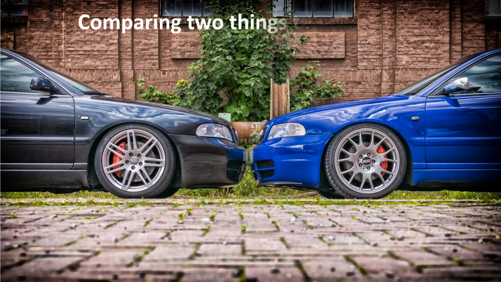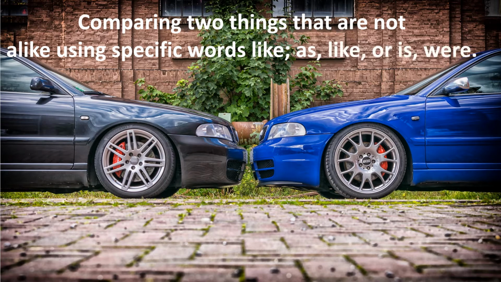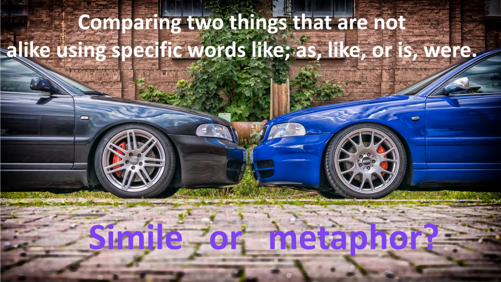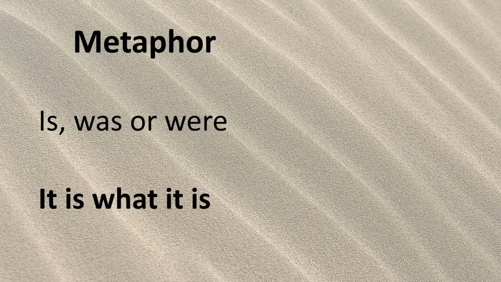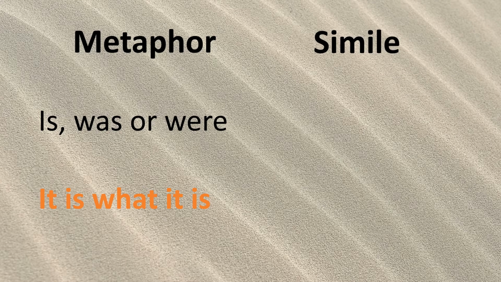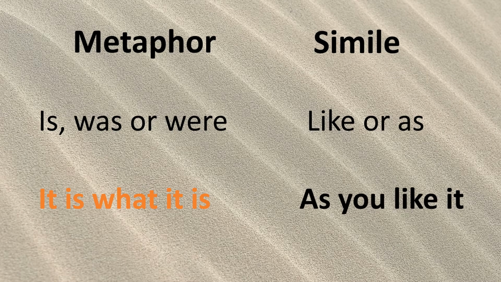So this is about comparing two things that are not alike using specific words like as or like or is or was or were. So is it a simile or a metaphor? When it's a metaphor, we use these words: is, was or were, and a metaphor is what it is. And when it's a simile, we use these words: like or as, you like it.